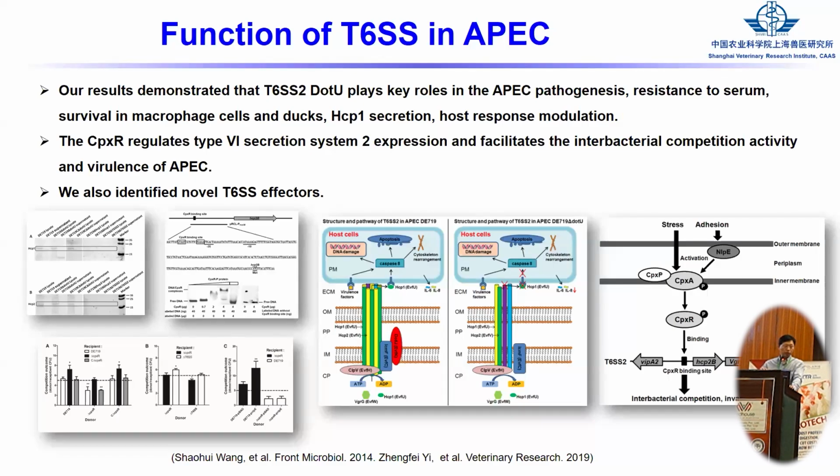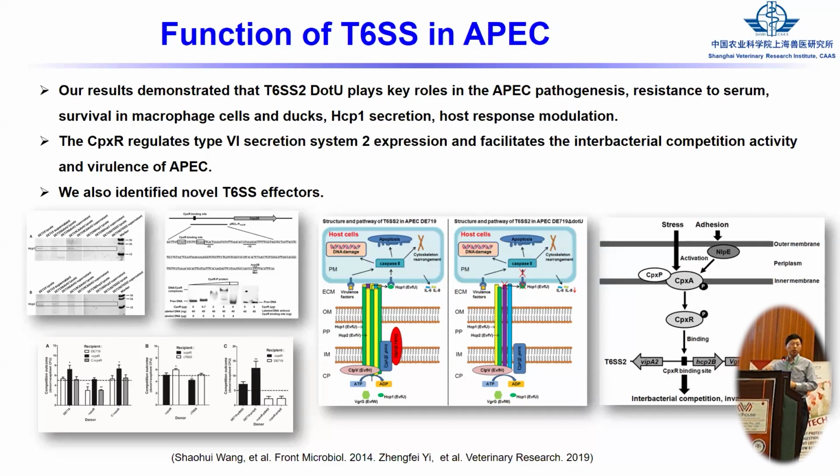And because for the secretion system, they can deliver some effector proteins to the outside of the bacteria, and also inside the host cells, we also use different techniques to identify novel effectors.